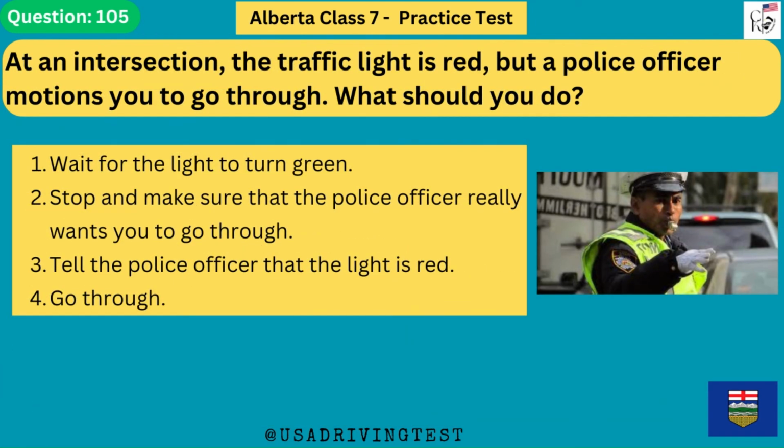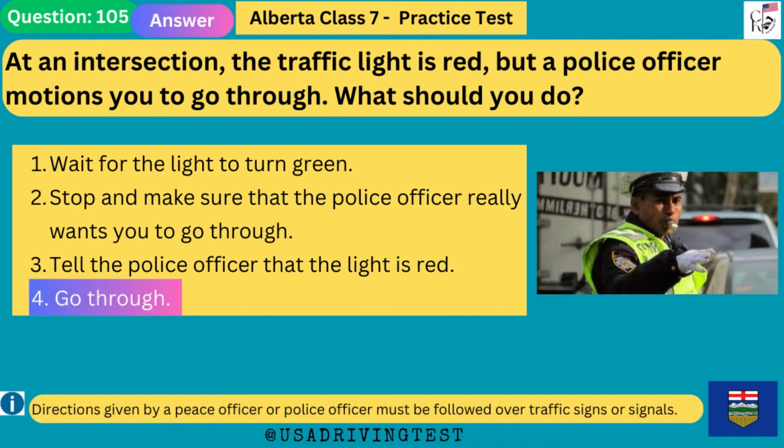At an intersection, the traffic light is red, but a police officer motions you to go through. What should you do? 1. Wait for the light to turn green. 2. Stop and make sure that the police officer really wants you to go through. 3. Tell the police officer that the light is red. 4. Go through. The answer is 4. Go through. Directions given by a peace officer or police officer must be followed over traffic signs or signals.